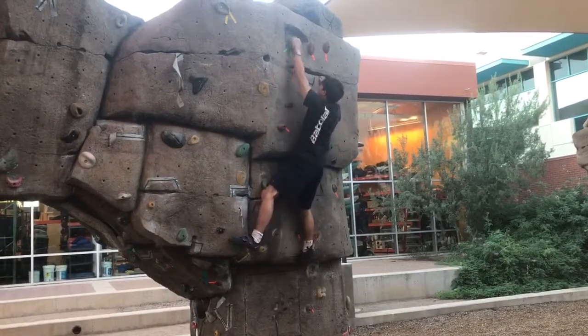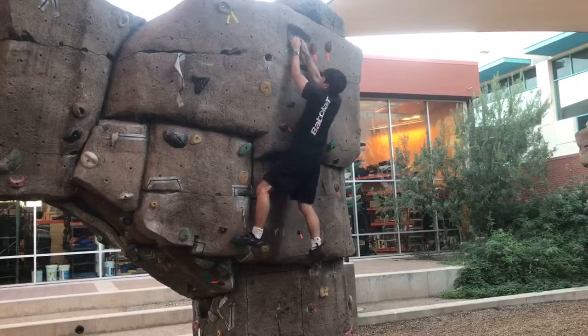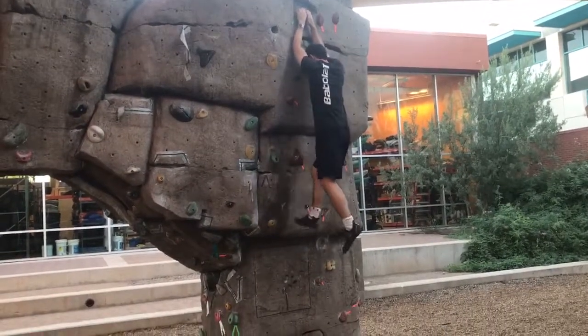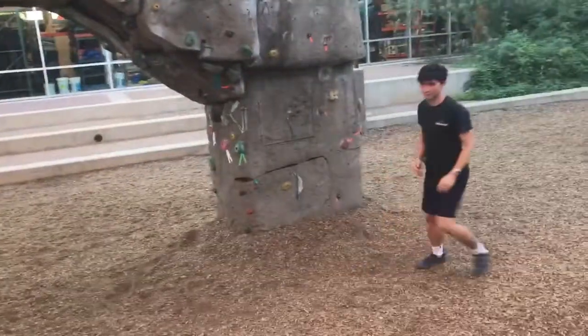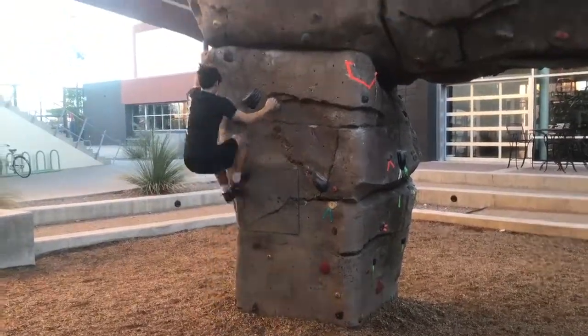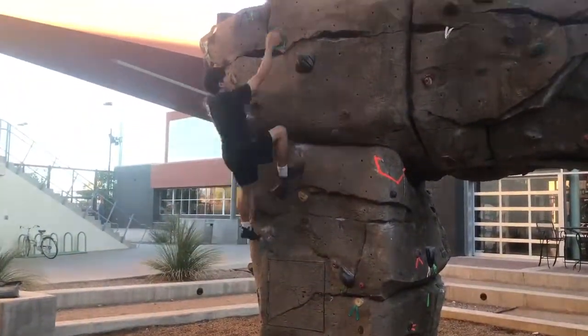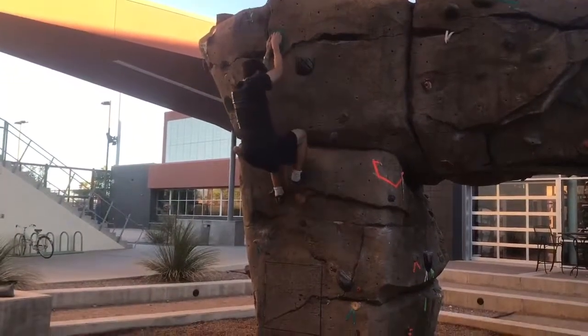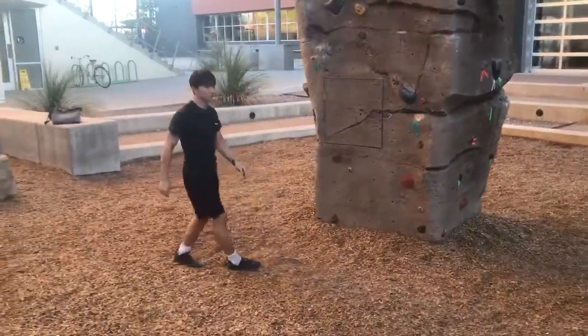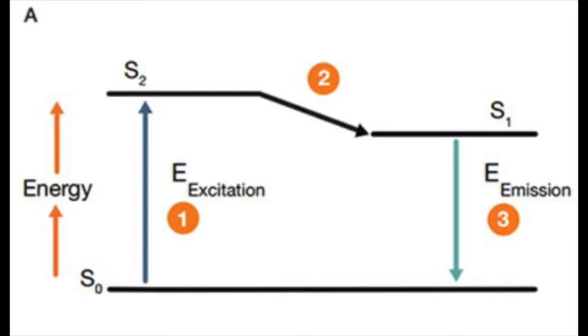When he jumps back down, the gravitational energy he gained through climbing is transformed into kinetic energy. However, the total of this kinetic energy is still a smaller quantity than the energy he put in to reach this height. He cannot regain that energy lost through heat. Likewise, the energy emitted from a substance to return to the ground state is less than the amount of energy absorbed to excite the substance, because some energy takes the form of heat. This energy is emitted in the form of infrared radiation instead of visible light, and therefore cannot be seen in our emission data.